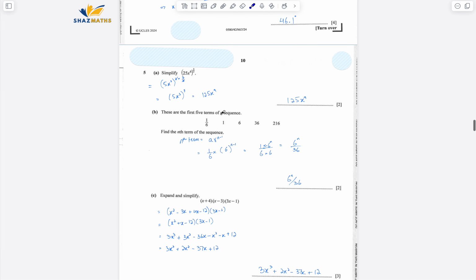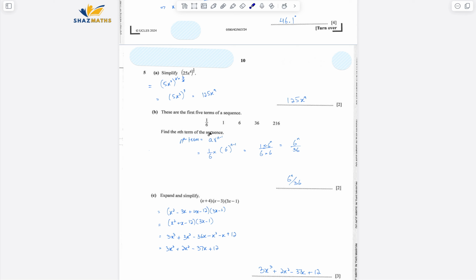Question number 5, we just have to simplify. I just use the indices. So 25 is 5 square, x power 6 is x power 3 whole square, right? And then yeah, simplified it. It comes out to be 5x cube whole cube, and that is 125 x to the power of 9.